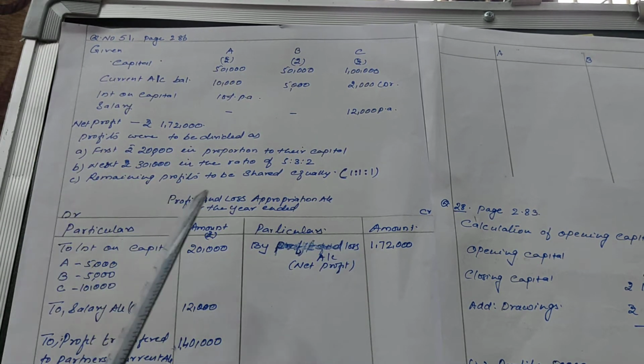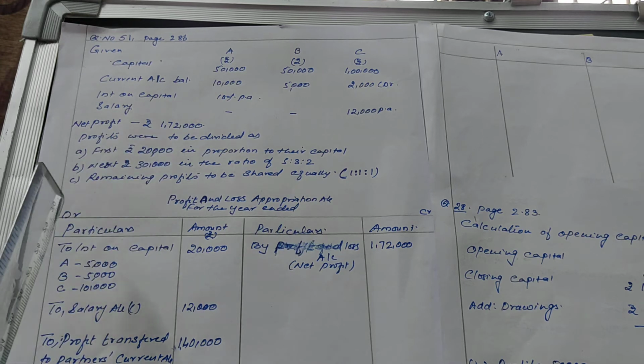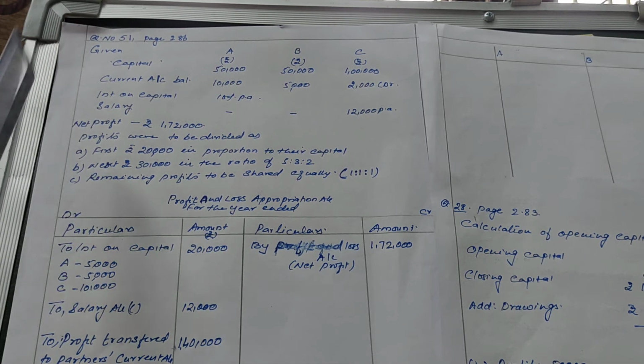This question is slightly different from other questions because here the divisible profit is divided among the partners in different ratios. Now let's see. Before that, let's summarize the question.